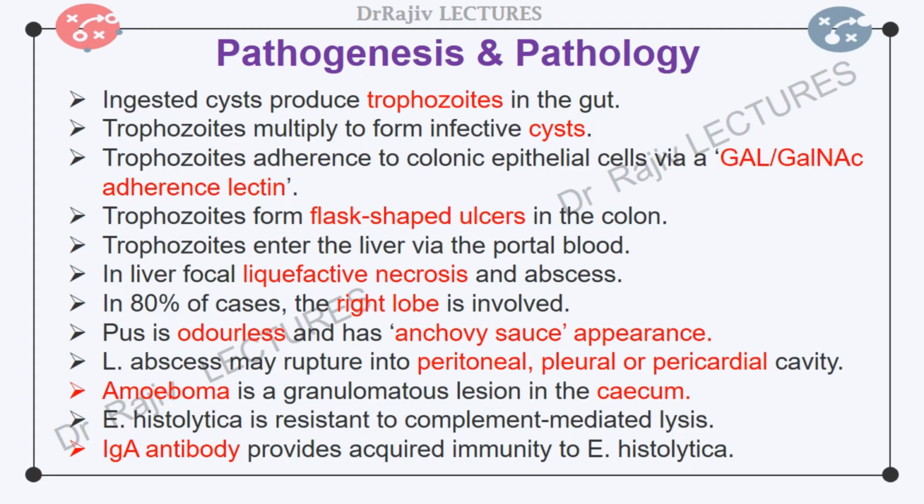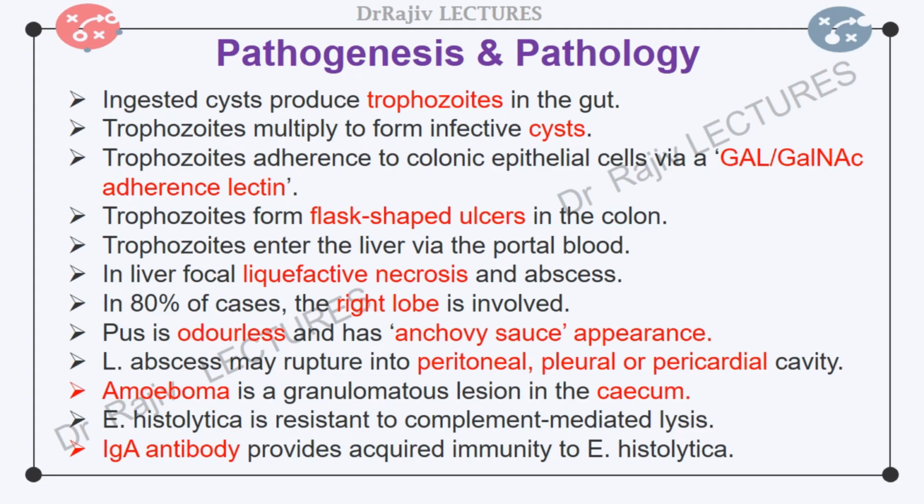The pus of amoebic abscess is odorless and chocolate colored and has an anchovy sauce appearance. It is a mixture of necrotic liver tissue debris and blood. It is bacteriologically sterile and has few or no cells. The pus in the abscess is sterile unless secondarily infected. A secondary bacterial infection may cause the pus to smell. Trophozoites may be found in the abscess cavity wall in some cases.